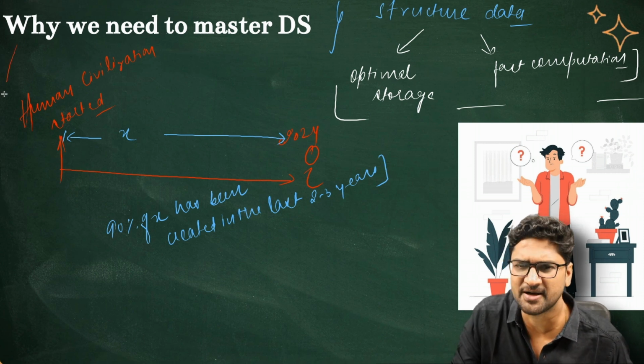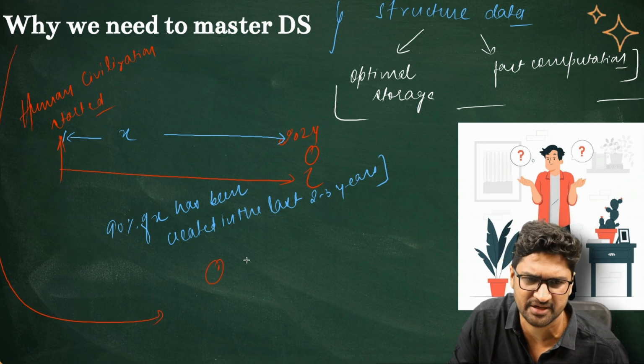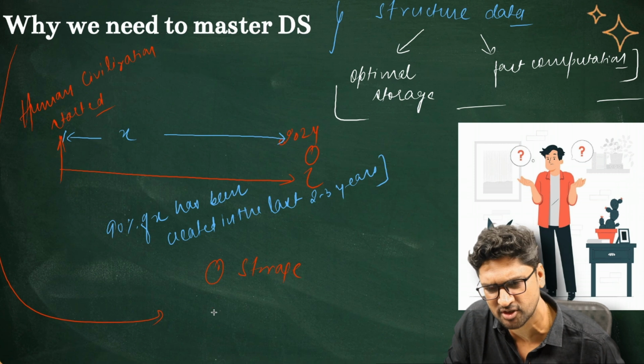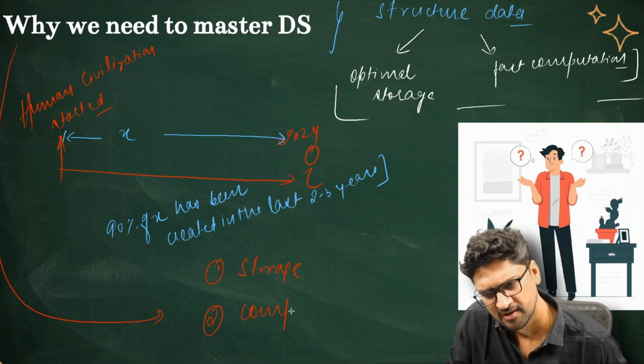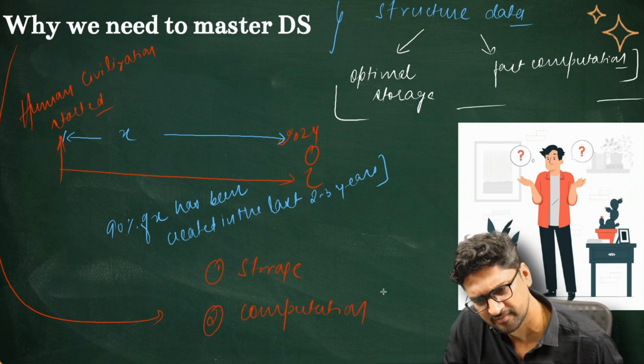Now since every company has to deal with a huge amount of data, they are dealing with these 2 problems: the problem of storage, and the problem of computation.